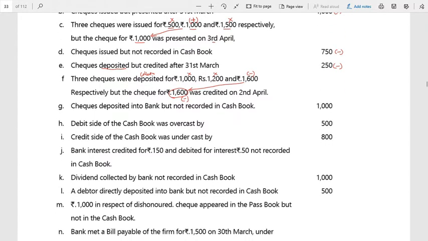Next, checks deposited into bank but not recorded in a cash book. Again, it's the same story. First was for checks issued, but now it is checks deposited. So actually, checks collected on the way we deposited in a bank itself. So in a bank it is already collected, but we forgot to record in a cash book. Therefore, in a bank, since it is collected, the bank balance was increased. But in a cash book, since it is not recorded, it is not yet increased. Therefore, in order to reach passbook level, what am I supposed to do? Add 1000. I have to add. So therefore, this 1000 I am supposed to add.